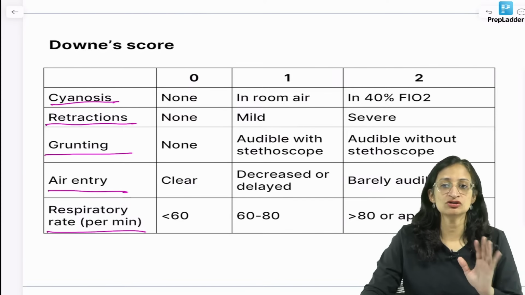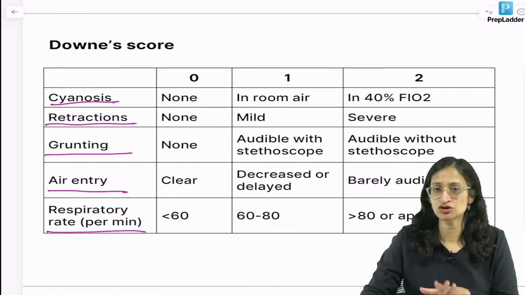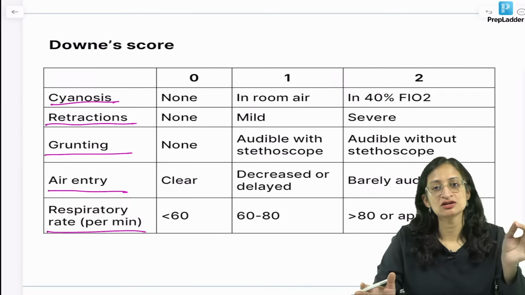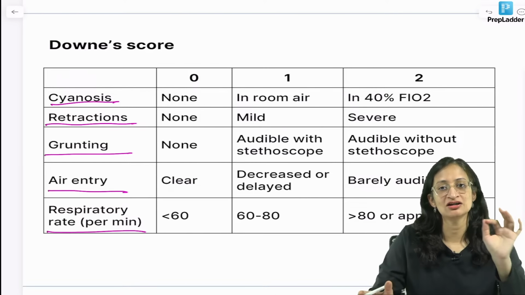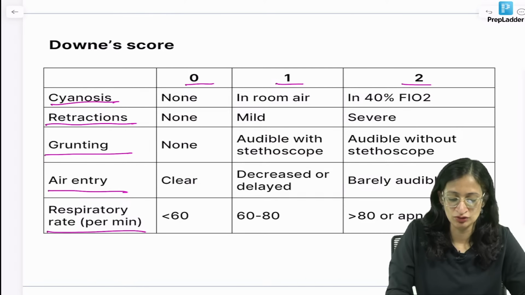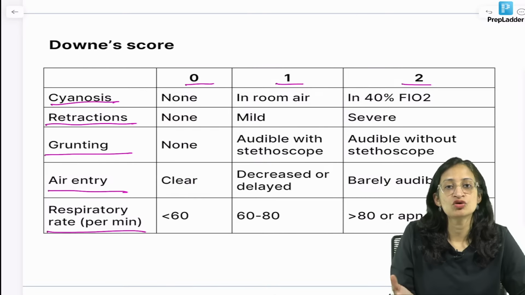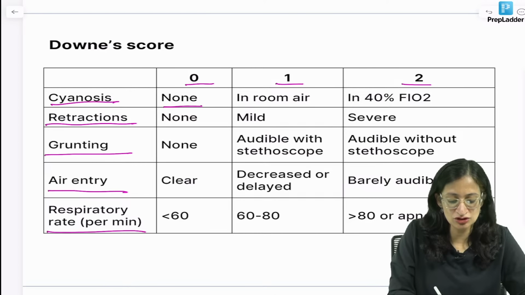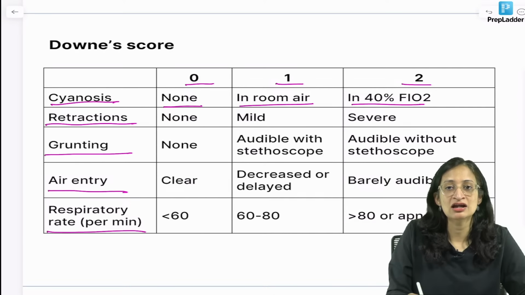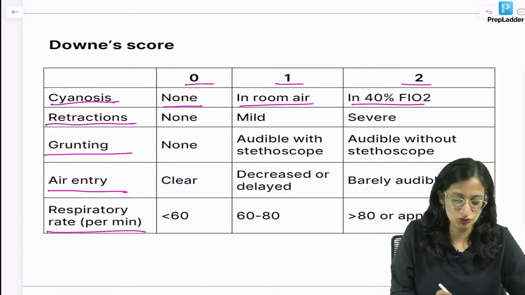Don't worry, you will get annotated handouts or PDFs of this session after this session, so don't bother to write. But the components are cyanosis, retractions, grunting, air entry and respiratory rate. All of them you give a score of 0, 1 or 2. So you can see, the more the severity, the more the score. Like cyanosis: no cyanosis, we give a score of 0; in room air, a score of 1; and in 40% FiO2, a score of 2.